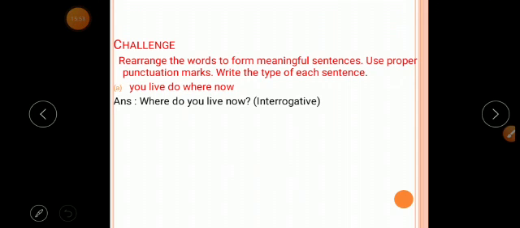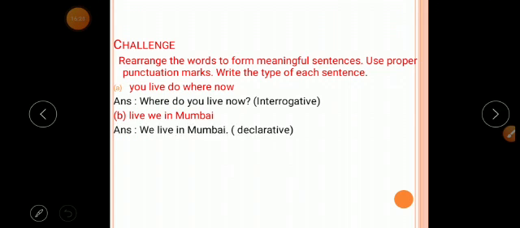We have to rearrange this. Look at the answer: where do you live now? After writing this sentence, we put a question mark because it is an interrogative sentence. In the bracket, we write interrogative.